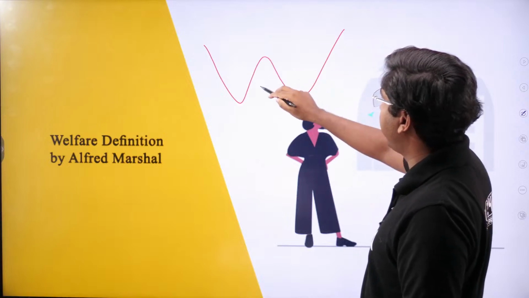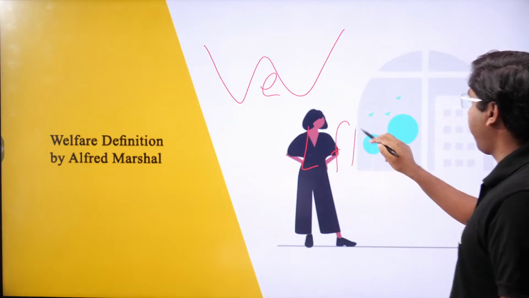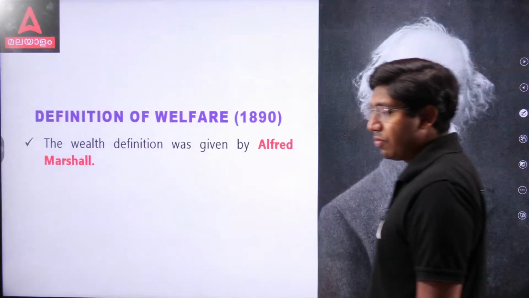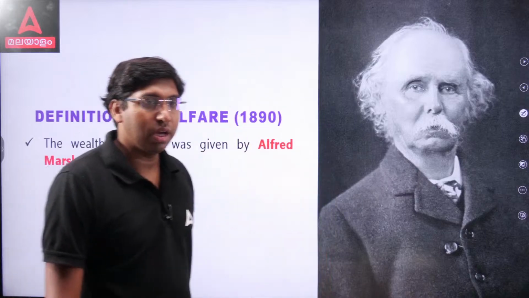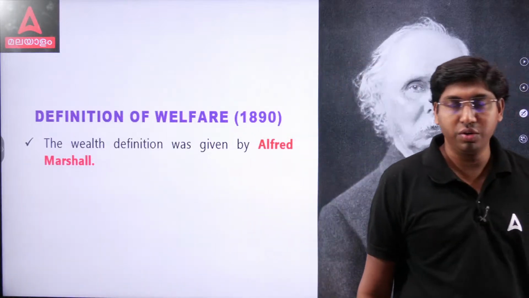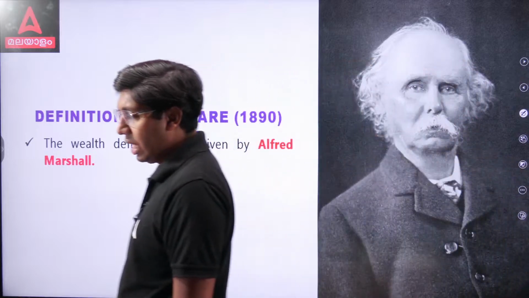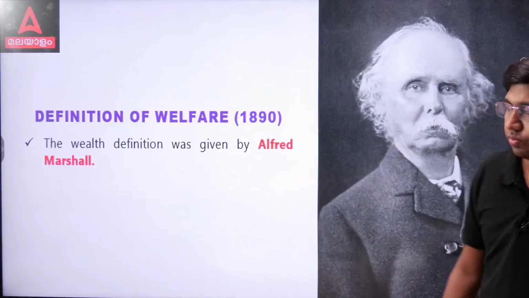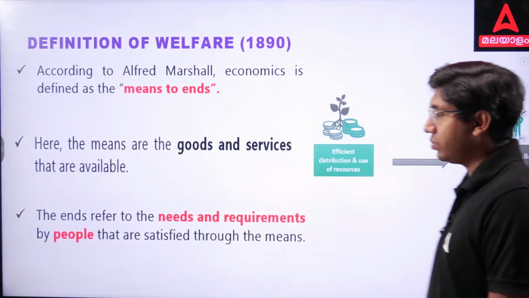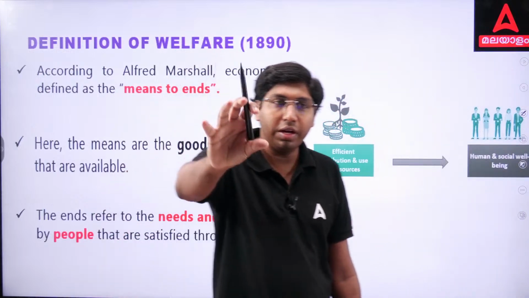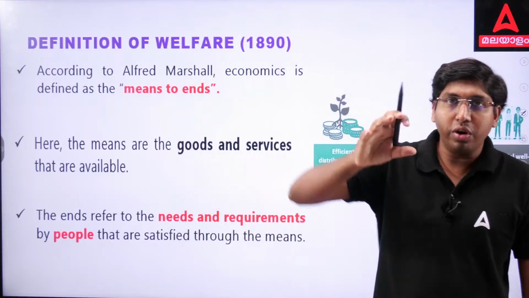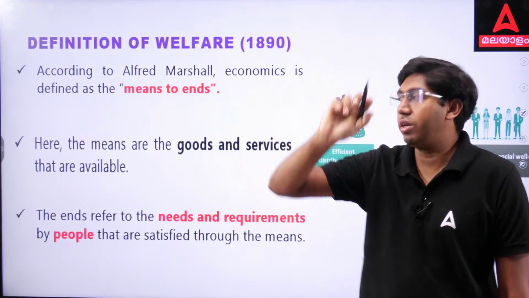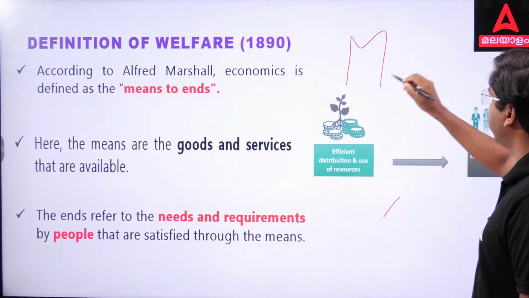Next is the welfare definition. The welfare definition for economics was given by Alfred Marshall. It was in 1890. Alfred Marshall gave the welfare definition for economics. In the words of Alfred Marshall, he defined or termed economics as means to ends. What? Means to ends.